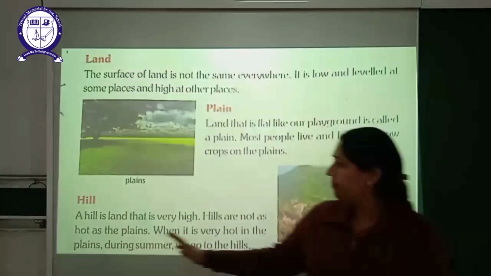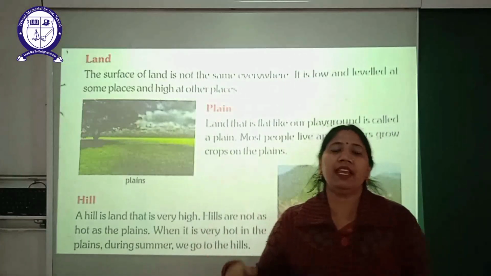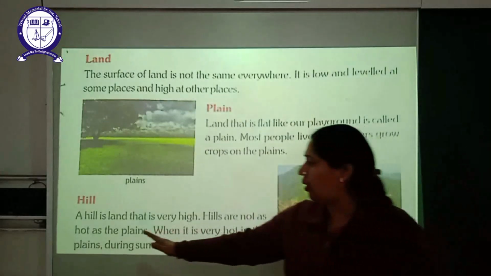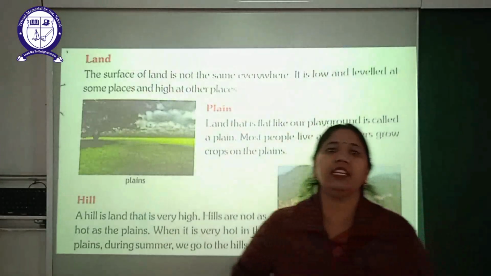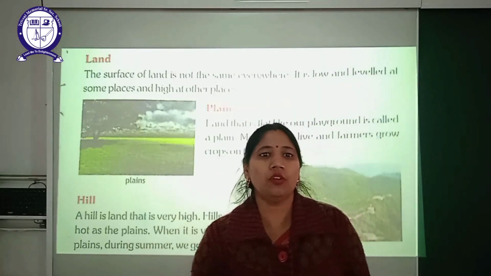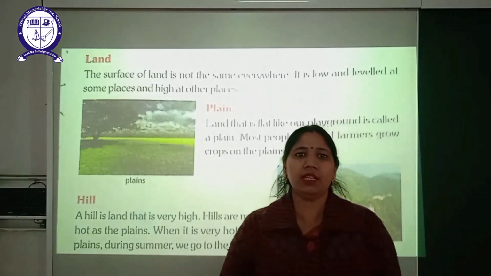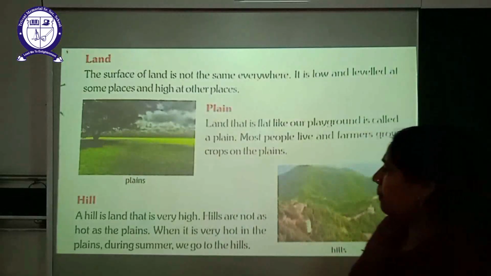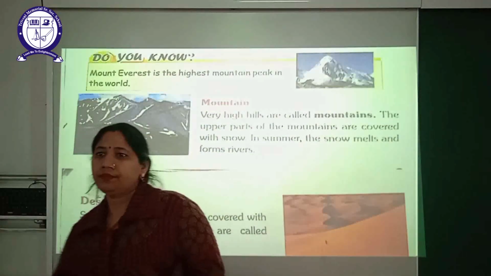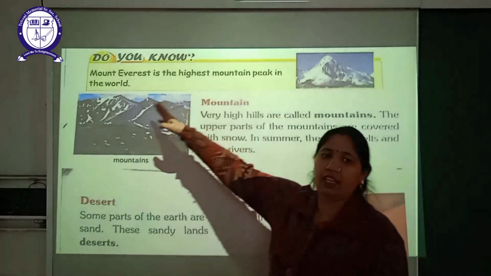Number two, hills. The higher part of the land that is very high is called a hill. Hills are not as hot as the plains. On the plains it is very hot, but on the hills it is not so hot. So we visit the hills during the summers to keep ourselves cool, beta. Mount Everest is the highest mountain peak in the world.